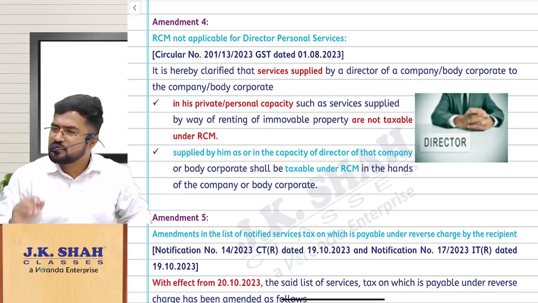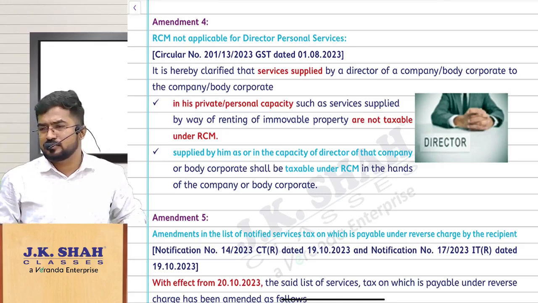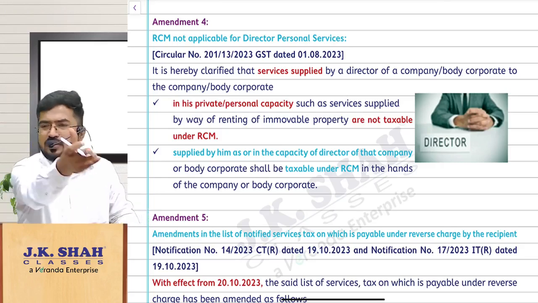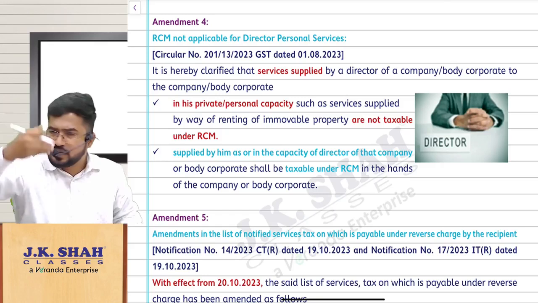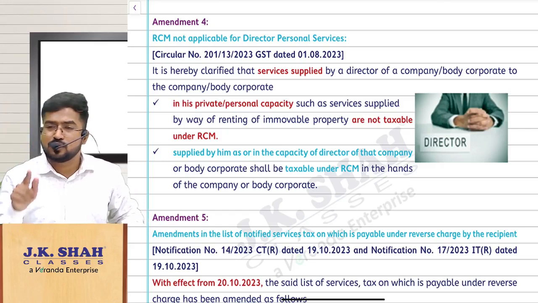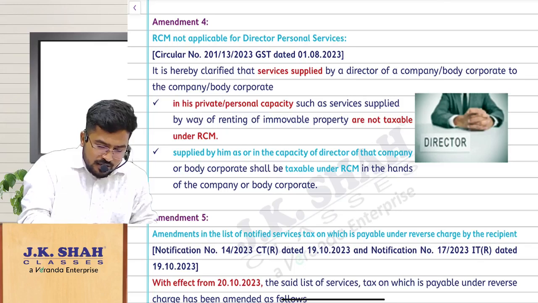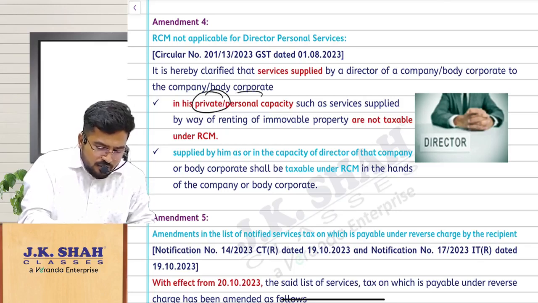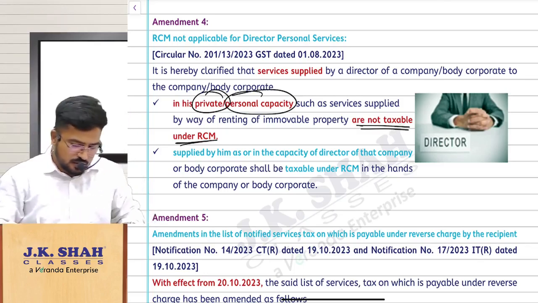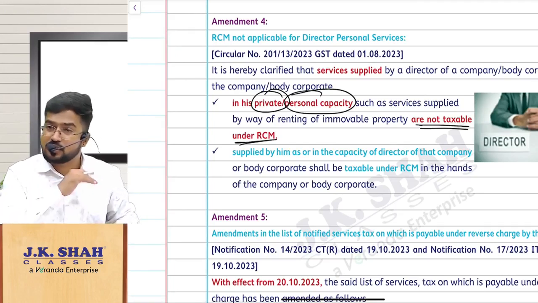RCM will come on the services which I am providing in the capacity of director, not whatever I do for the company in my personal capacity. Renting my house or my commercial building to the company, I am doing in my personal capacity, whether I am a director or not. So the law has clarified that any services provided by a director in his private or personal capacity are not taxable under RCM. They are not saying not taxable under GST.